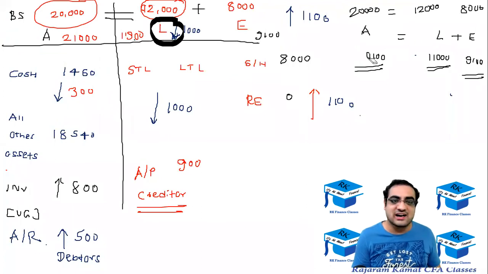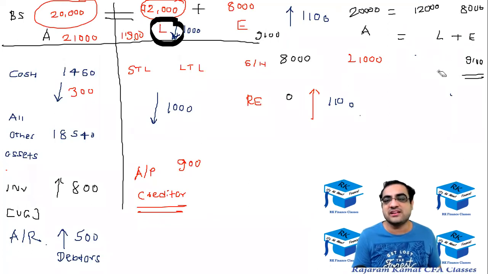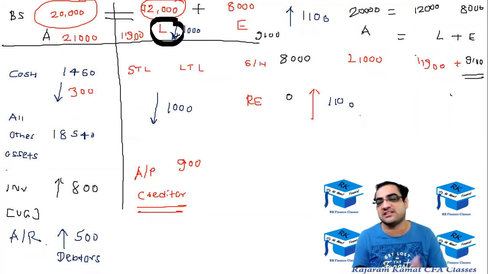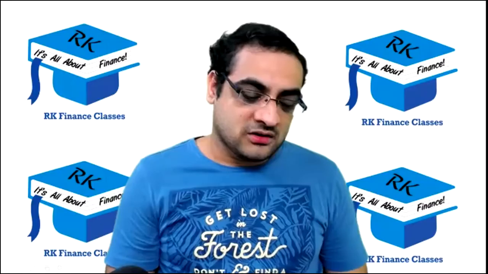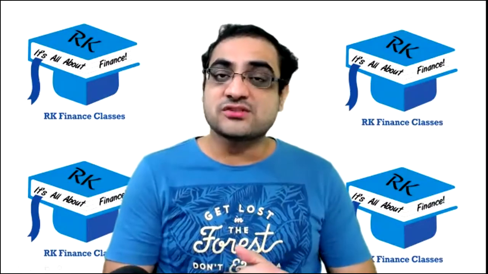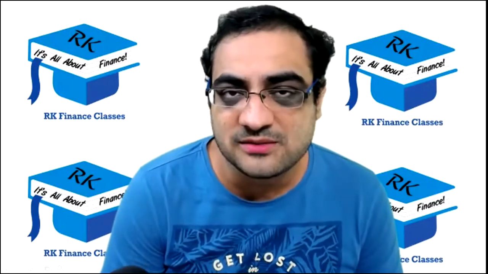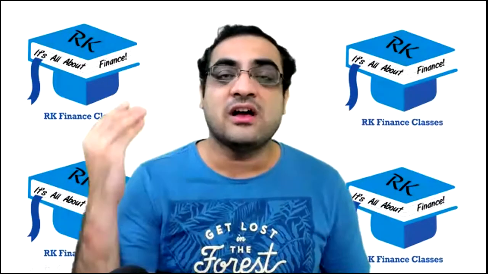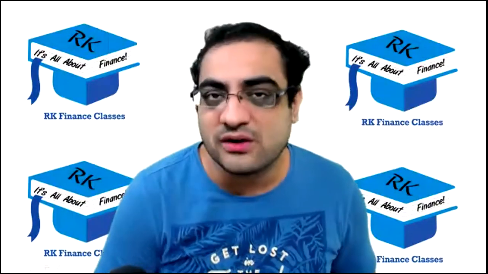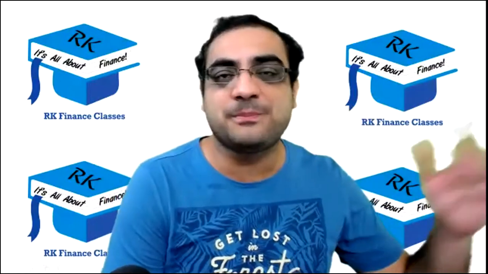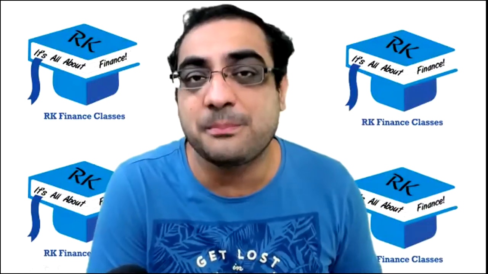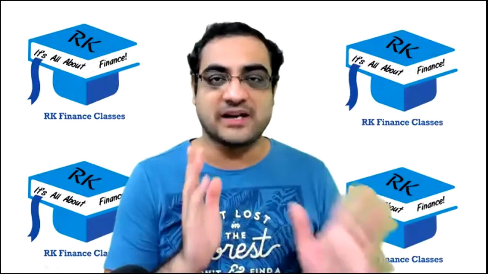Okay, so the assets are 21,000. The liability is 11,900. And equity में कोई change नहीं है. So if you add it, you will get the same 21,000. It will match the balance sheet. All right. So money which is to be received from a udhar wala customer is called account receivable, also called debtor. And the money which you are liable to pay to your supplier is called account payable. Okay, just keep that in mind.